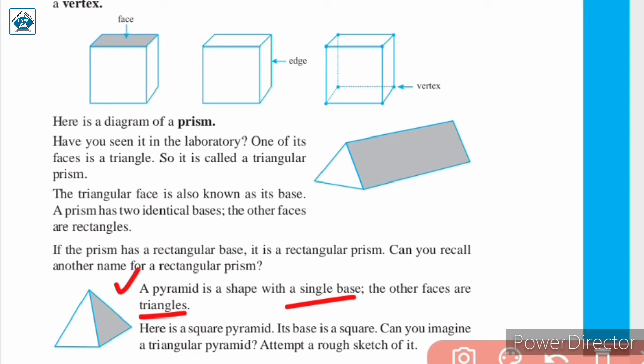Prism में there are more than one base, but यहाँ पे pyramid में एक ही base है, the single base, like so, on which it is standing over here. You can see the base of this pyramid and the other faces are triangles. Remaining faces कौन से shape में है? They are triangles.